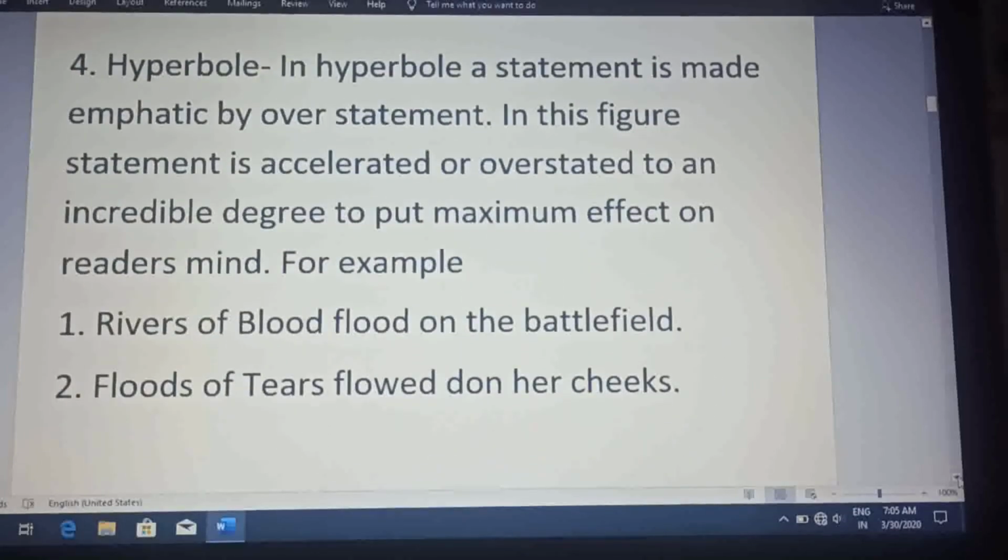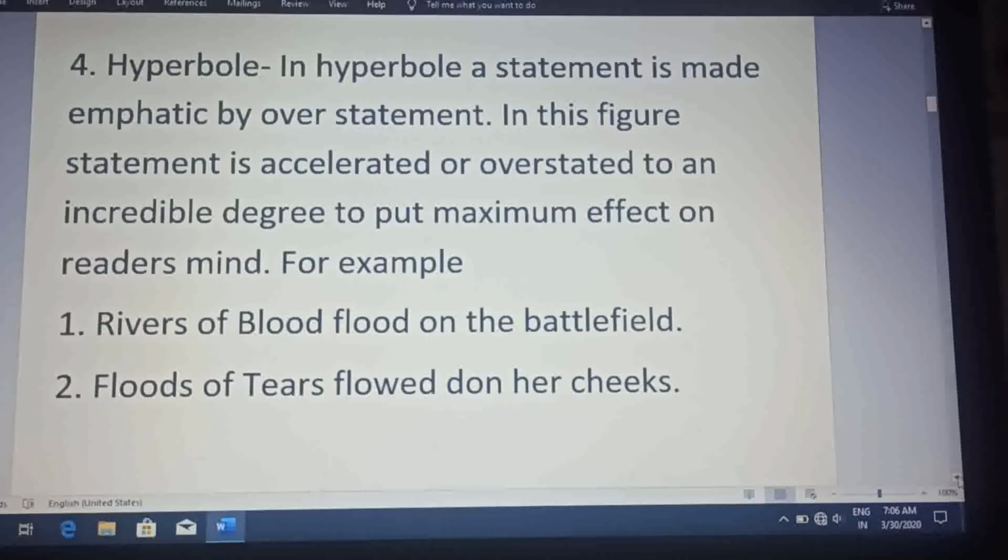Now the next figure of speech which we are going to explain here is hyperbole. In hyperbole, a statement is made emphatic by overstatement. In this figure, a statement is accelerated or overstated to an incredible degree to put maximum effect on the reader's mind. For example, rivers of blood flowed on the battlefield. And the second example is floods of tears flowed down her cheeks.